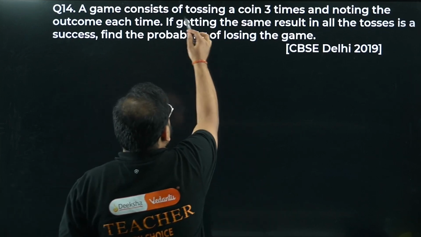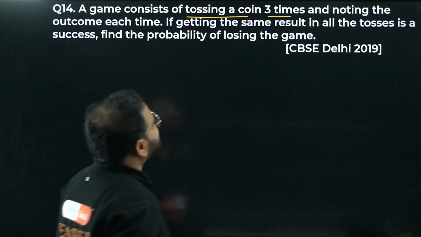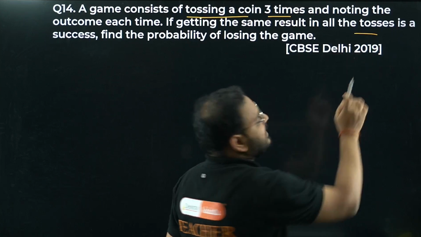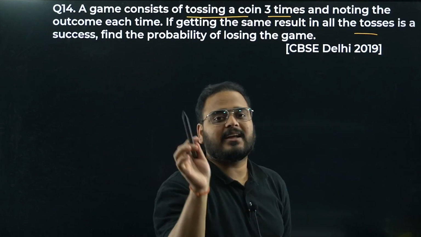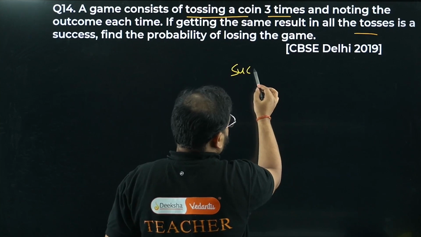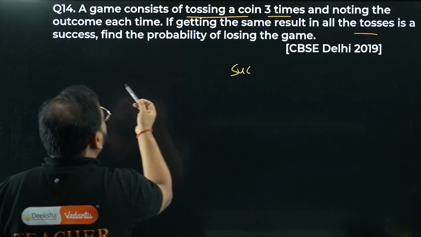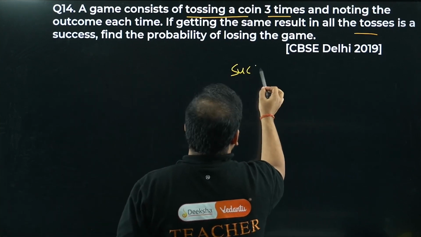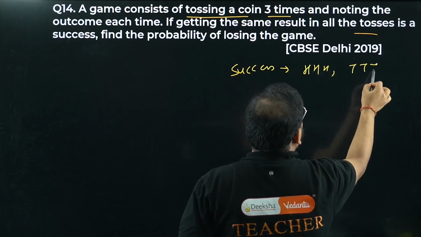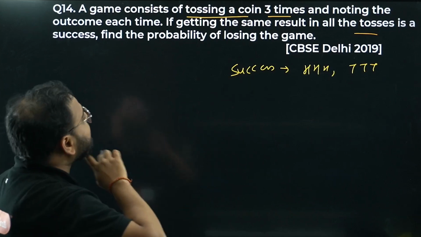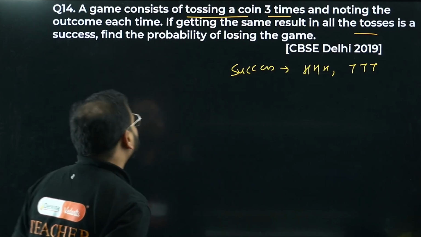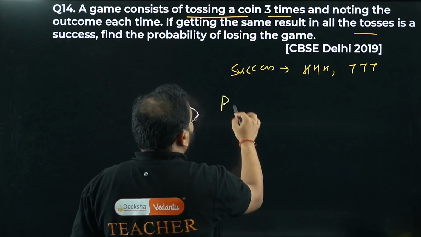If getting the same result in all the tosses is a success, meaning either head or tail, these are successes. They have said getting the same result, either head or tail, nothing preferred, only heads or only tails. Find the probability of losing the game.